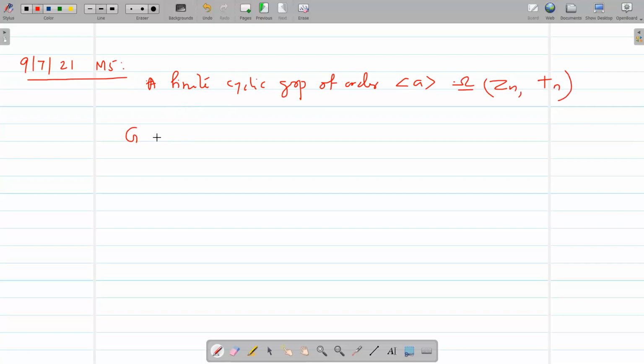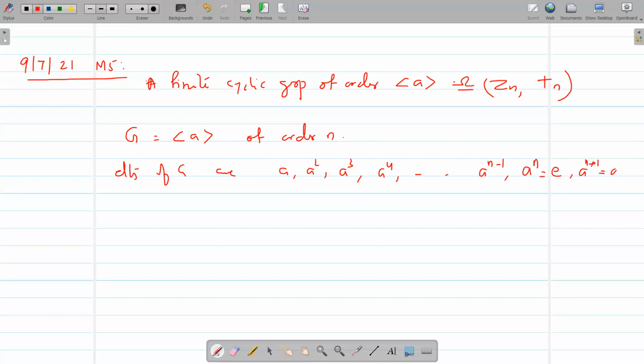So suppose G is a finite cyclic group generated by A of order n. So elements of G are A, A square, A cube, identity alla. A cube identity ആണെങ്കിൽ പിന്നെ A raised to 4 A ആവും. അപ്പോൾ പിന്നെ G യിൽ ഈ 3 elements ഏ ഉള്ളൂ. പക്ഷേ G യിൽ n elements ഇല്ലേ? So A cube, A raised to 4, etc., A raised to n minus 1. പിന്നെ കാണാൻ പോകുന്ന ഈ A raised to n ഐഡന്റിറ്റി ആവും. അതുകൊണ്ടാണ് അടുത്ത A raised to n plus 1 A ആയിട്ട് പിന്നെയും പോകുന്നത്.